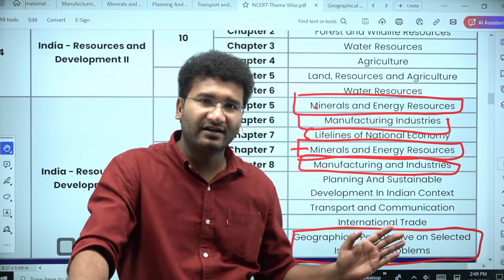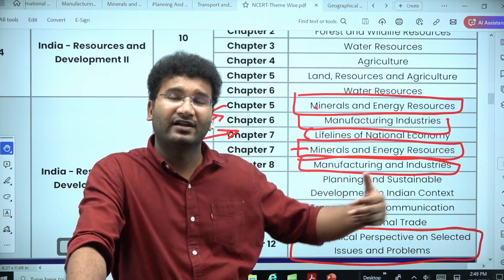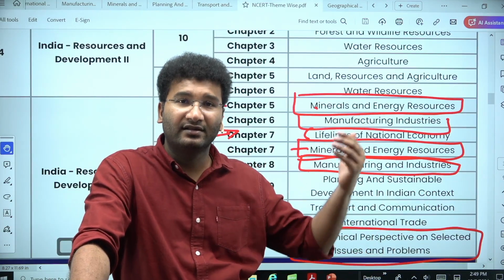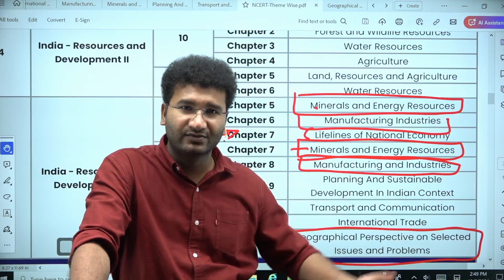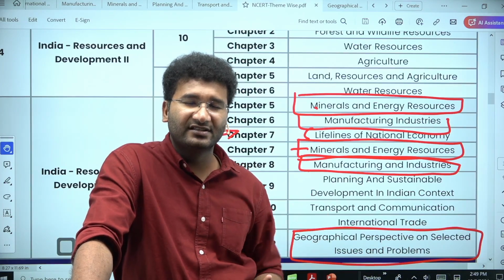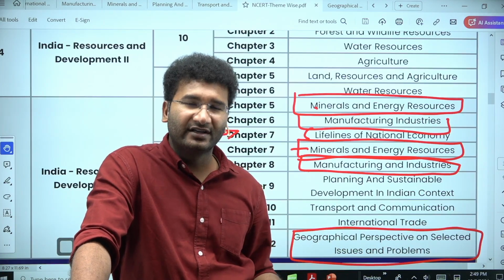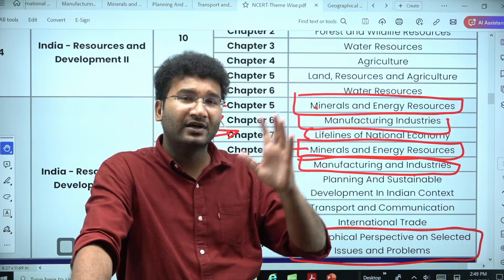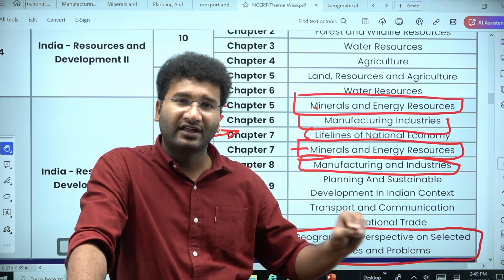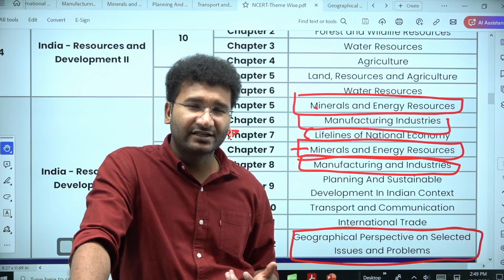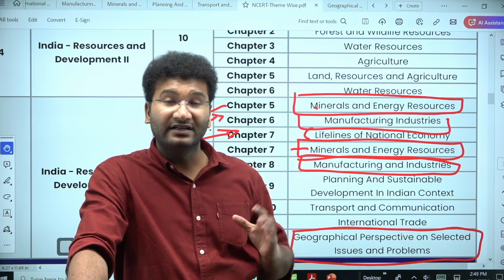Another perspective is that here the climate change is warming at a faster rate. The climate is warming at a faster rate, the atmosphere is warming at a faster rate. Whatever the changes that we have done in the last 200 years is equivalent to the changes that have been done by the natural ways in 10,000 years. That means we are changing something that can impact us. That is a different perspective.